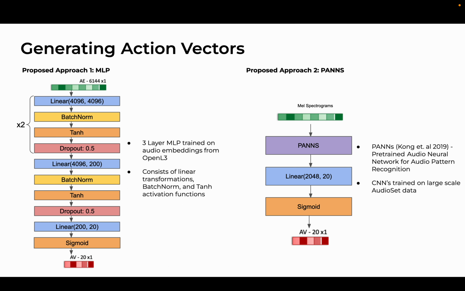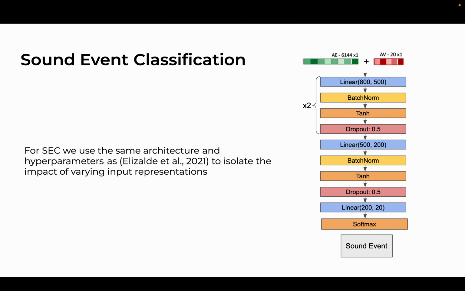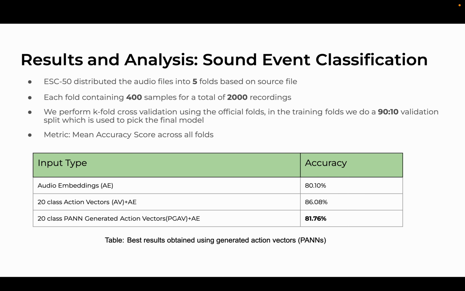We use two approaches for generating action vectors. In the first approach, audio embeddings are used to train a multi-layer perceptron to produce normalized scores for each action class. And in the second approach, we fine-tune a pre-trained audio neural network, or PAN, to produce action scores. The action vectors generated by these models are used to train an MLP to evaluate their performance on sound event classification. We use the same architecture and hyperparameters as Elizalde et al. to isolate the effect of using different input representations. We run each experiment 5 times and report the mean.